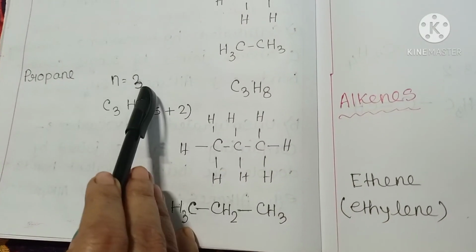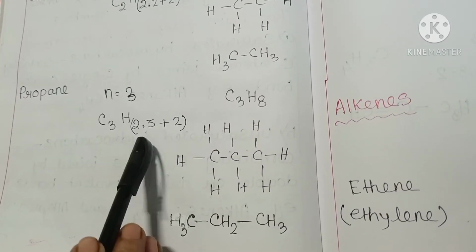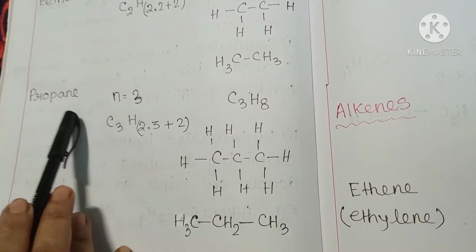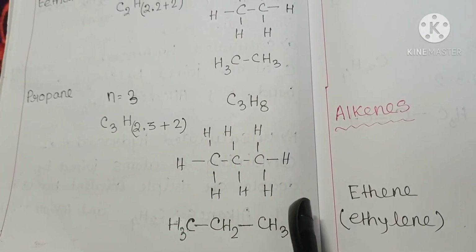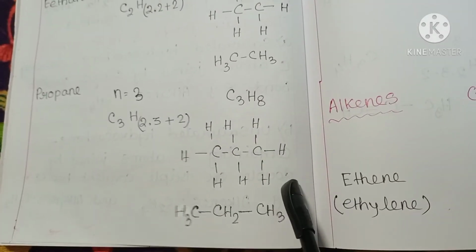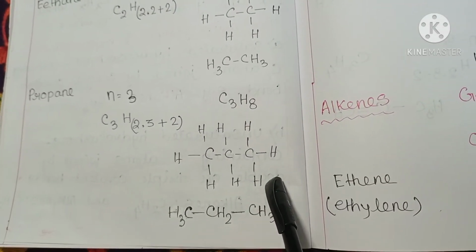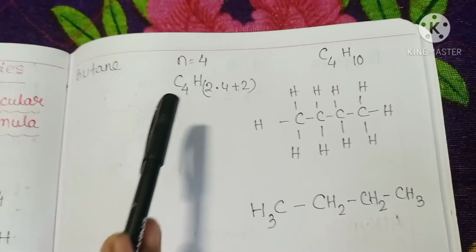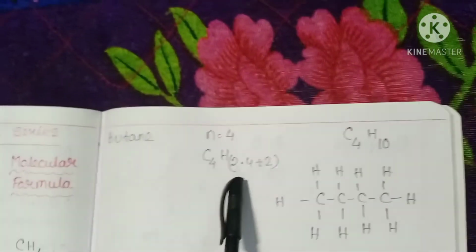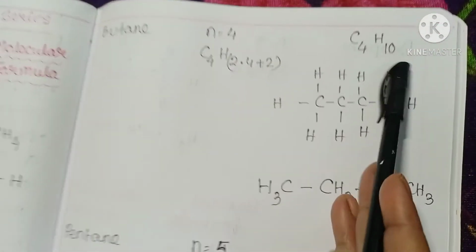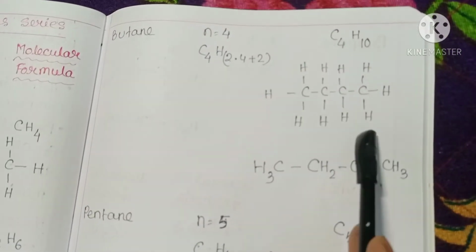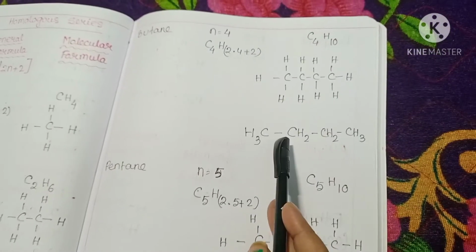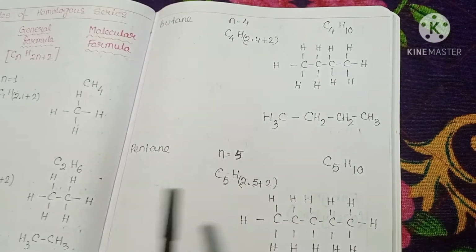Next, when n equals 3, C3H8. The name of this is propane, and the structural formula is like this. This is the structural formula, meaning branch structural, and this is the condensed structural. Then butane, when n equals 4: C4H(2×4+2), H10. This is the branch structural and this is the condensed structural formula. As the carbon-carbon bond is single, the suffix is ane.